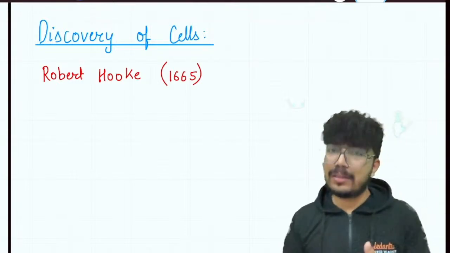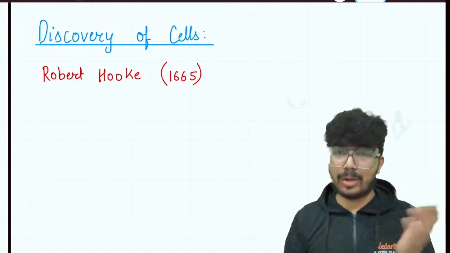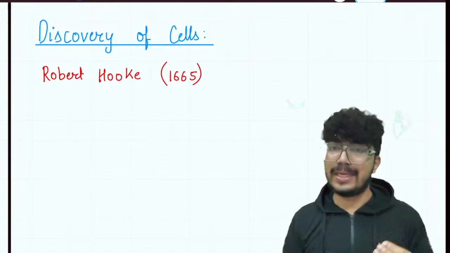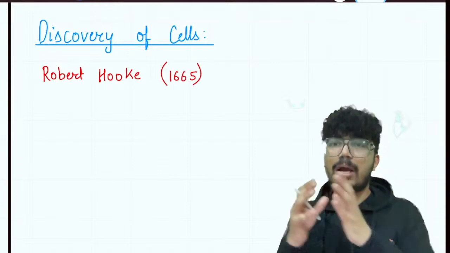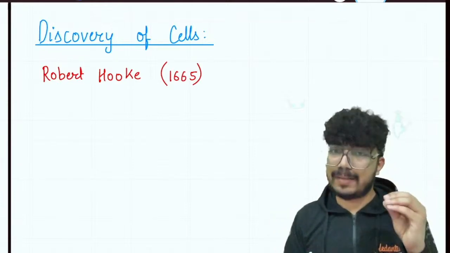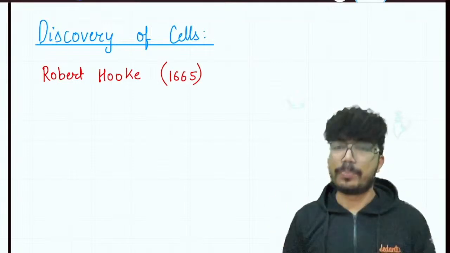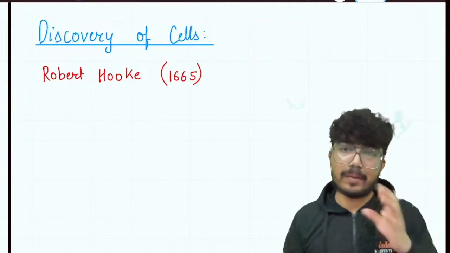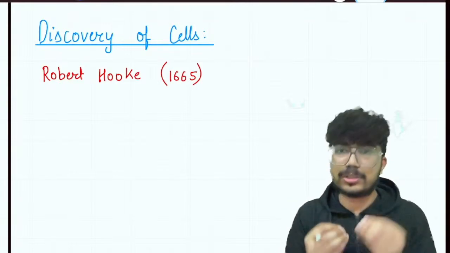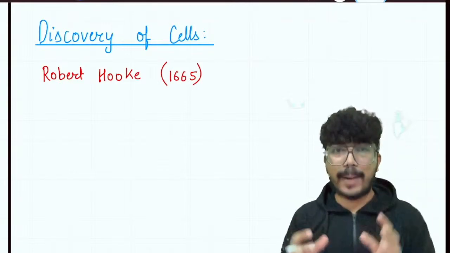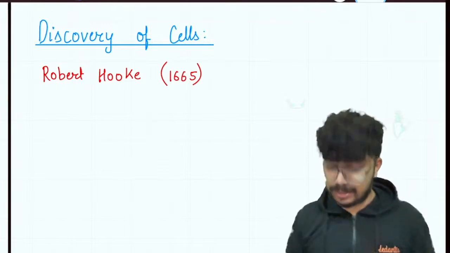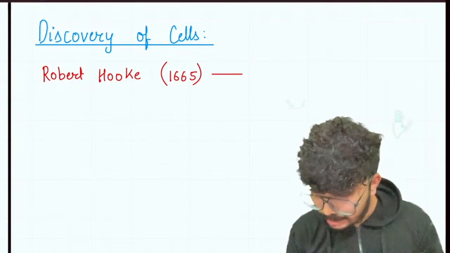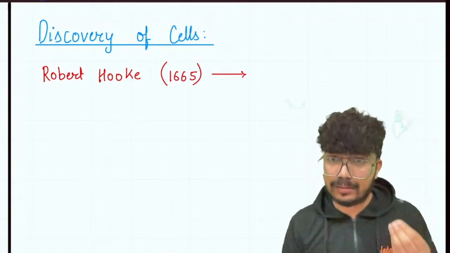Well, he placed a very thin slice of cork of Spanish oak under his own microscope, and he observed some honeycomb-like structures, which he named cellula, right? Cellula or cell basically refers to the compartments that were there. Initially he wasn't aware of the discovery that he had made. He mistook it for some structures meant for conducting fluids, but it was actually cells, and they were dead cells.